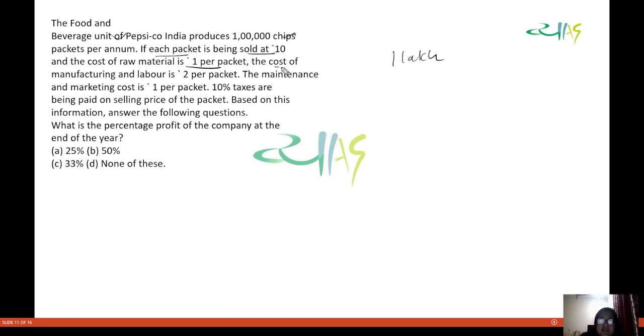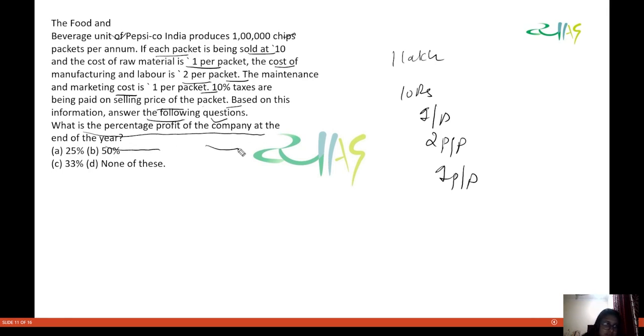If each packet is being sold at 10 rupees and the cost of raw material is 1 per packet, the cost of manufacturing and labor is 2 per packet. The maintenance and marketing cost is 1 per packet and 10% taxes are being charged on the selling price of the packet. Based on this information, answer the following question. What is the percentage profit of the company at the end of the year?